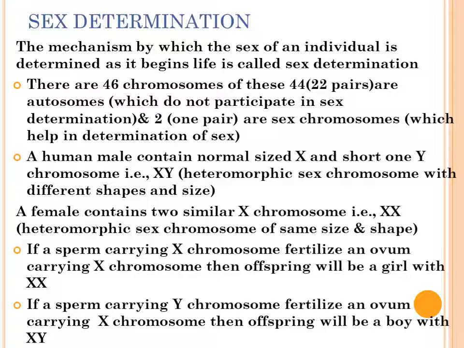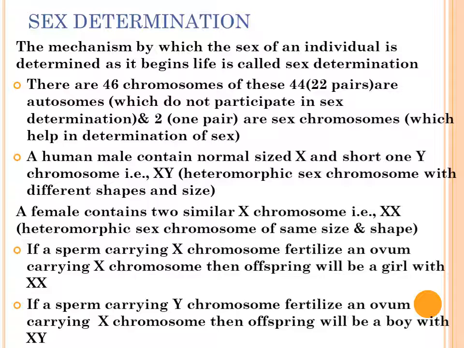Female contains two similar chromosomes, that is XX. It depends on the male's sperm. If a sperm carrying an X chromosome fertilizes the ovum, then the offspring will be a girl with XX chromosomes. And if the sperm carrying a Y chromosome fertilizes the ovum carrying X, then the offspring will be a boy with XY.